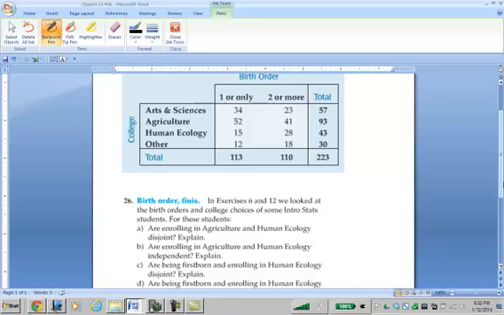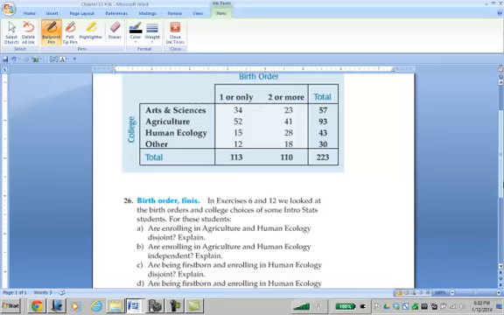Now, are being firstborn and enrolling in human ecology disjoint? That is, are they completely separate? What that would mean is that there were no firstborn students in the human ecology college. However, there are 15 firstborn students in human ecology.